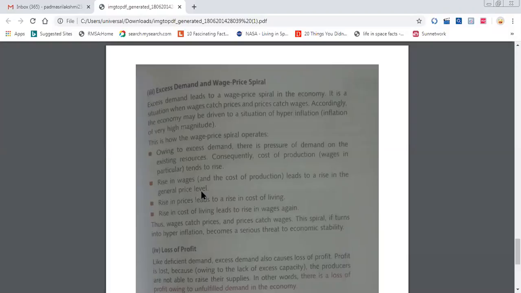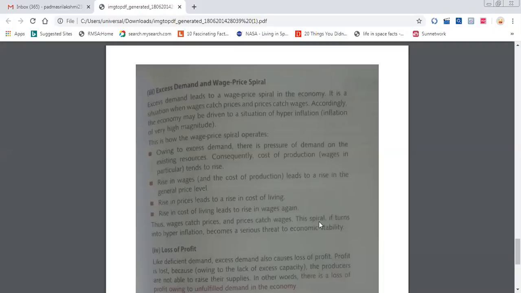Inflation or deflation? Inflation. Yes, inflation. So the general price level increases. Since the general price level increases, the cost of living also rises. Once the cost of living rises, immediately the laborers will bargain for more wages. So wages increase. Wages catch prices and prices catch wages. This will be like a spiral.